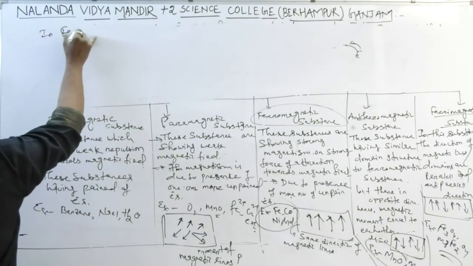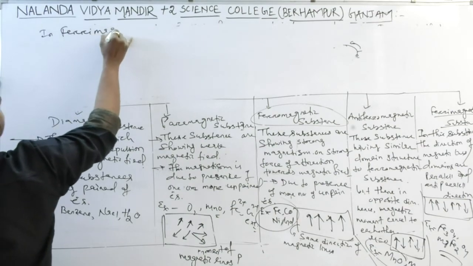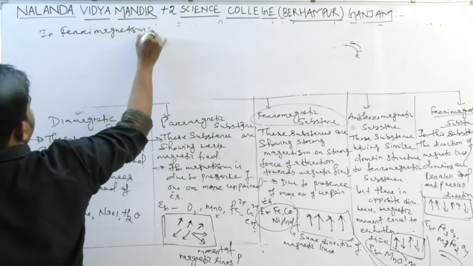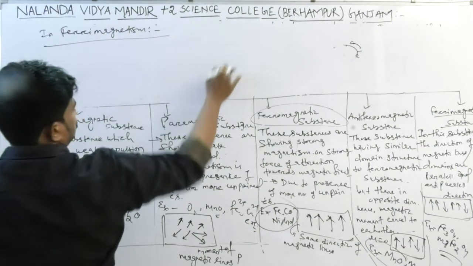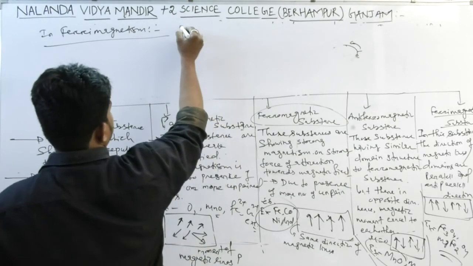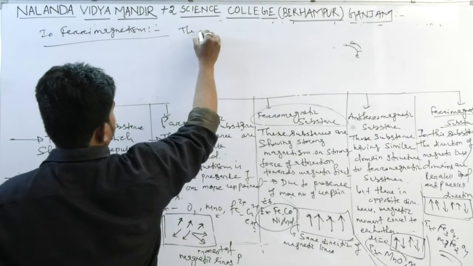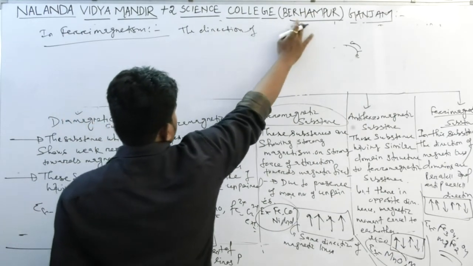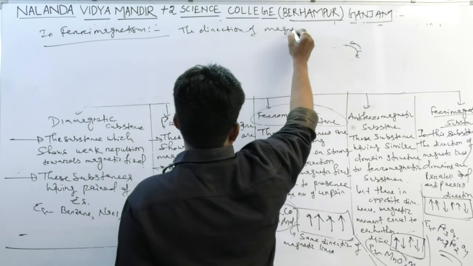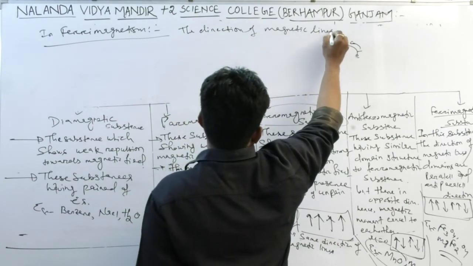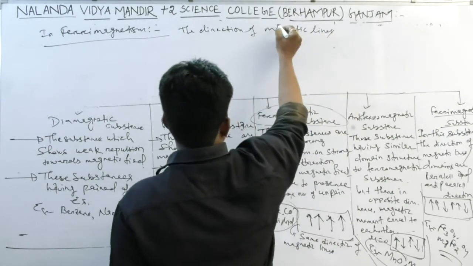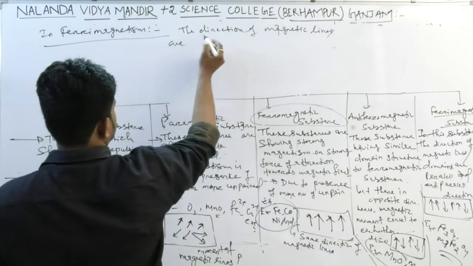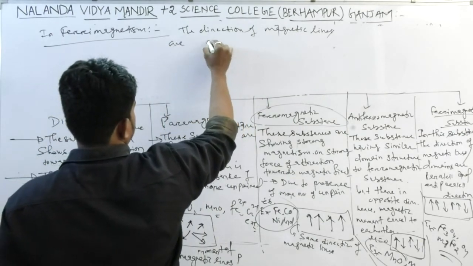In ferrimagnetism, the domain alignment is like that. The direction of magnetic lines is like that.